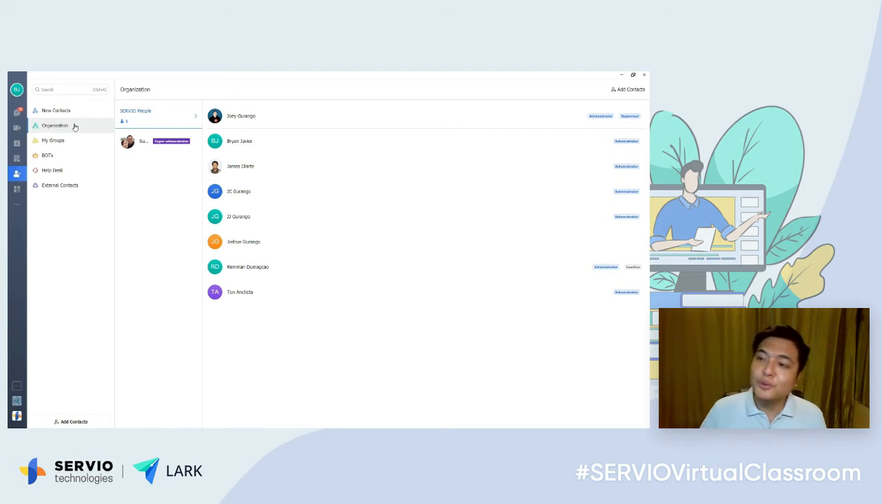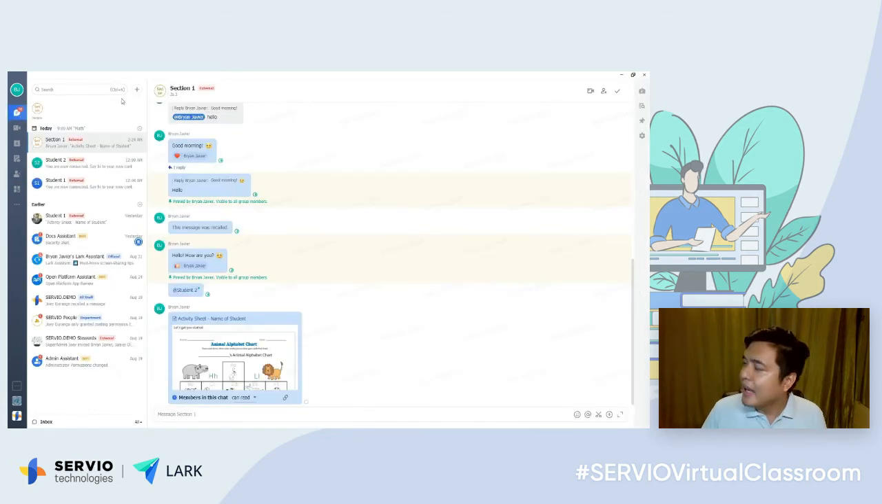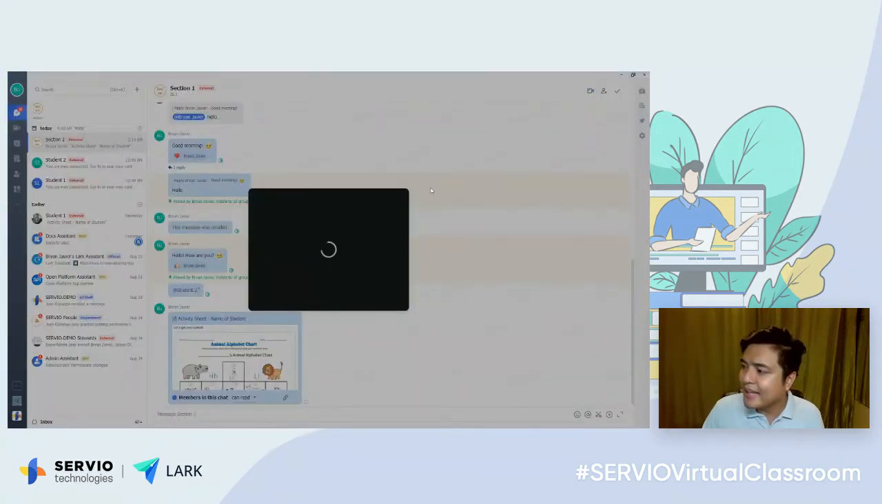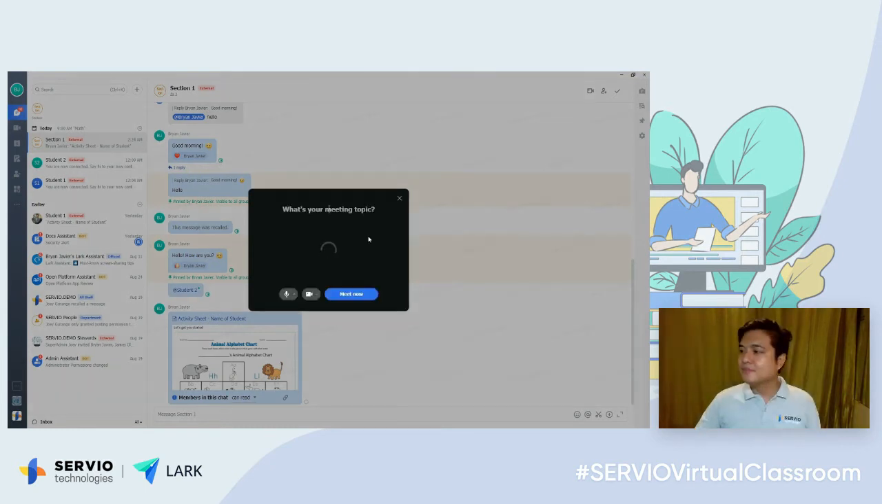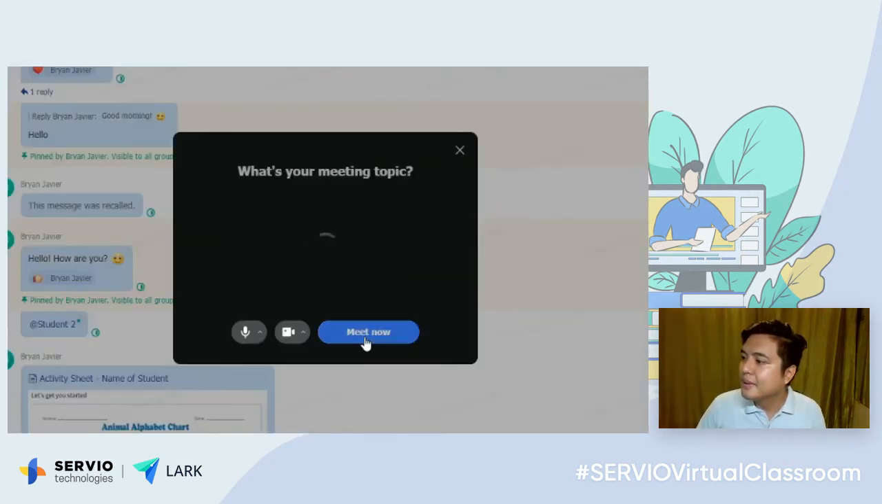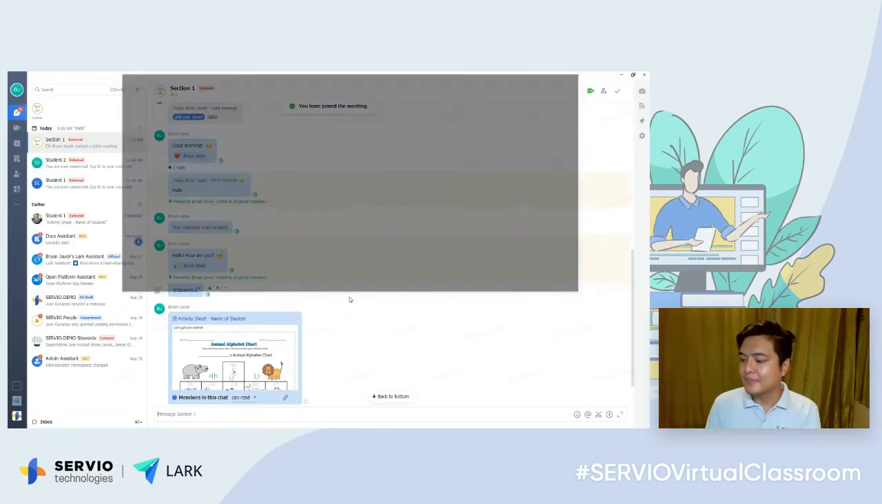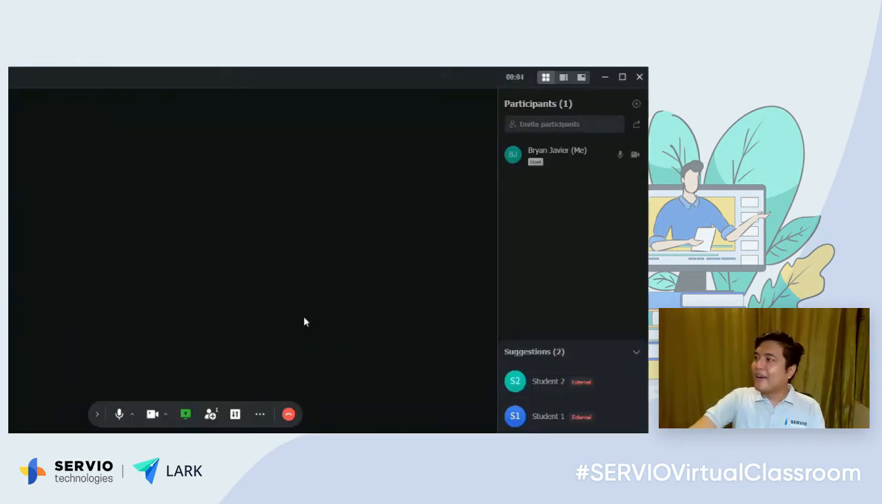So now we will go to the video call, and let's say I want to start a video call from this group. So just click that, meet now. And here at the upper right are the different types of view. So we have the gallery view, we have the sidebar view, and we have the speaker view.